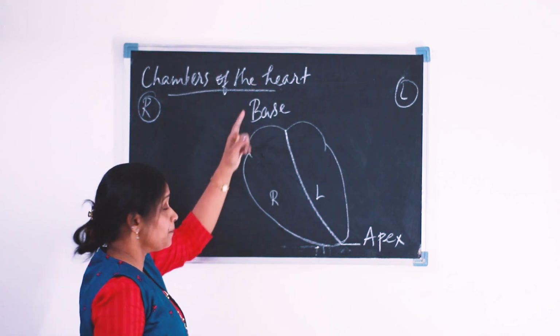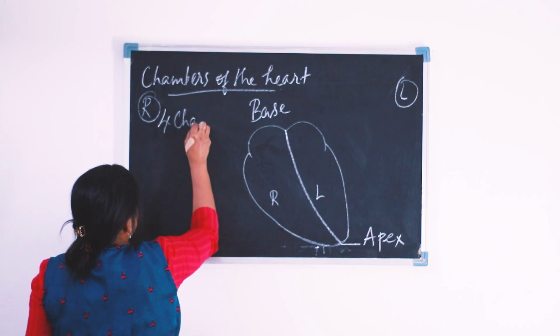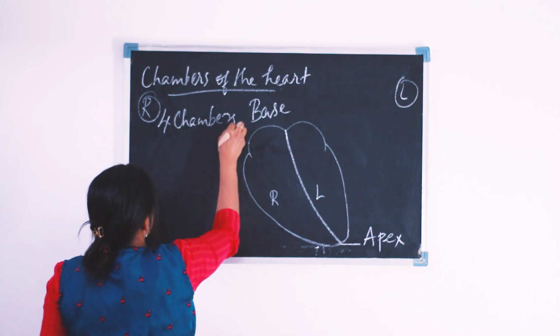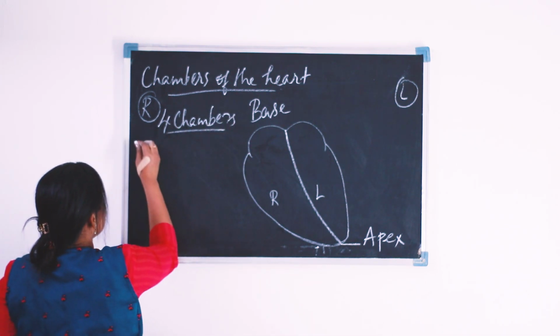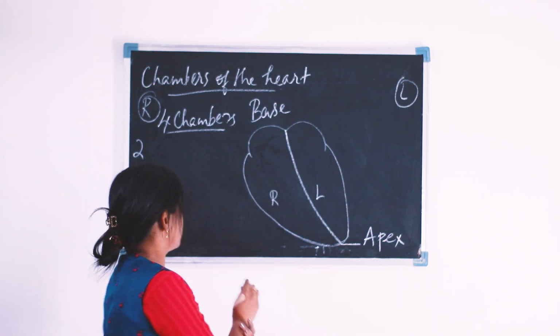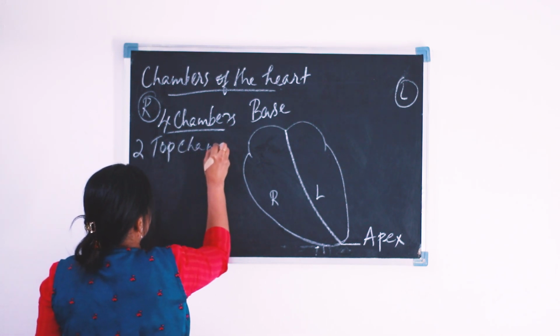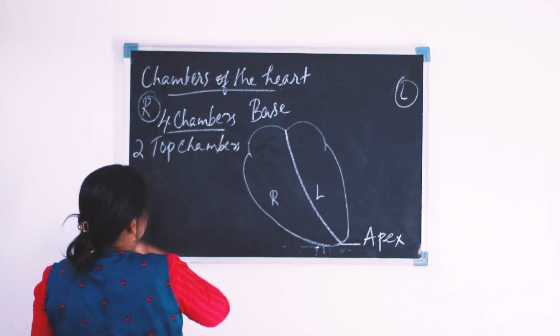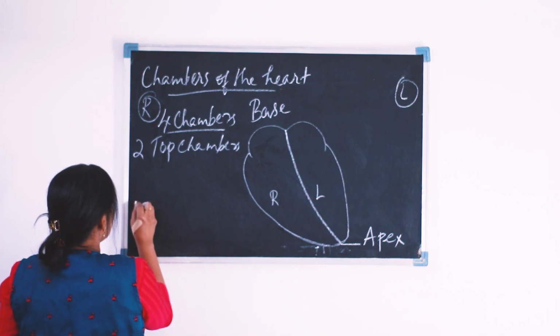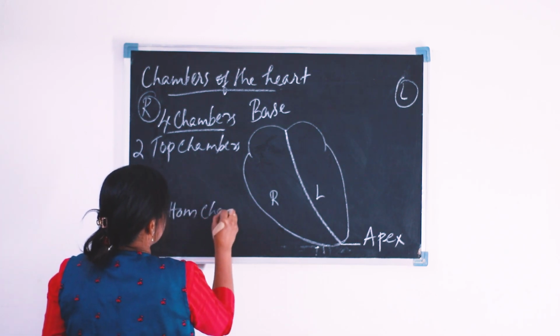There are 4 chambers. We can see 4 chambers in our heart: 2 upper chambers or top chambers, and 2 bottom chambers.